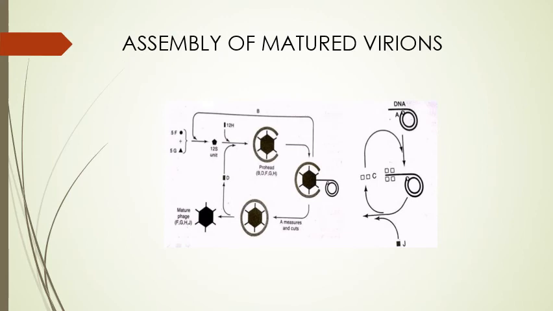Coming to the next step, that is assembly of matured virions. In this step, 5F and 5G protein comes, and then that forms the 12S unit, and then later comes the 12H protein, and that forms the prohead. Then in the next step, DNA gets inserted, then a cut is induced, and that forms the mature phage.